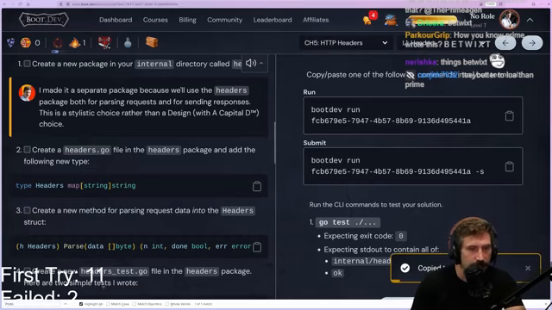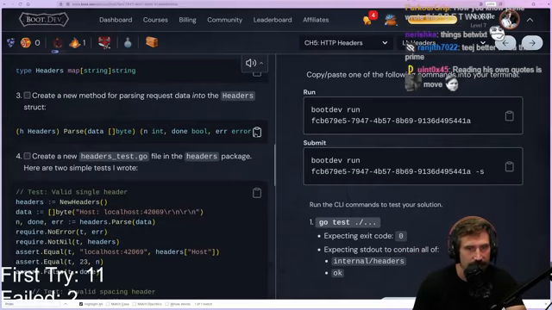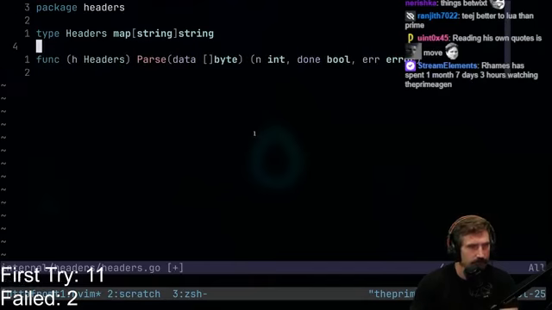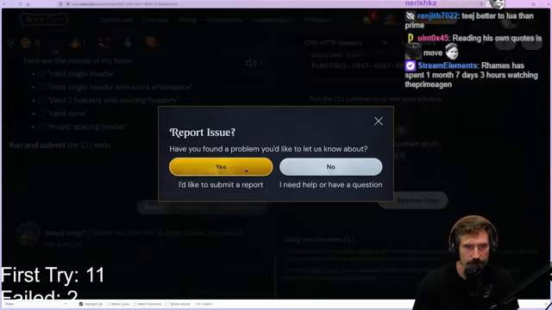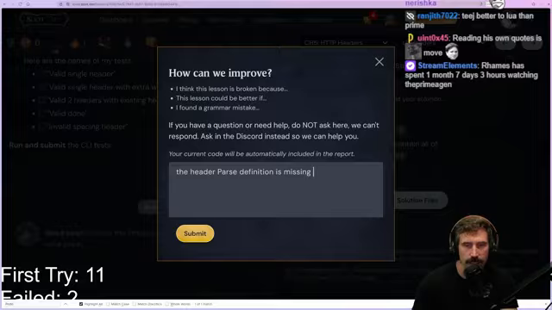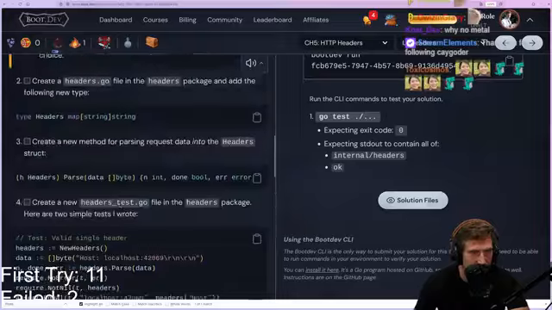All right, awesome. Create a new method for parsing a header in a request into the headers. We're going to parse this bad boy right here. Func, did we miss func? There we go. Here, Lane, I'll give you a little piece of feedback. The header parse definition is missing func. Not that it's a big deal. That's pretty easy to fix. Let's keep on going here.